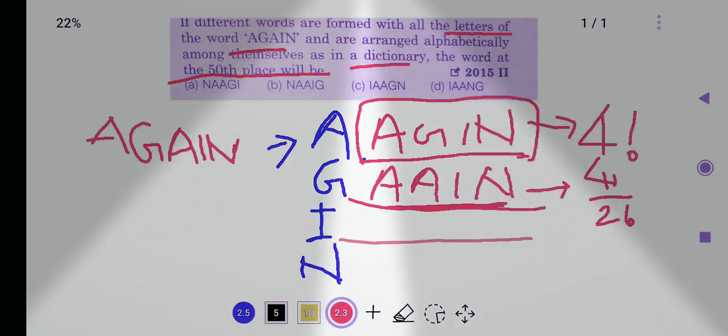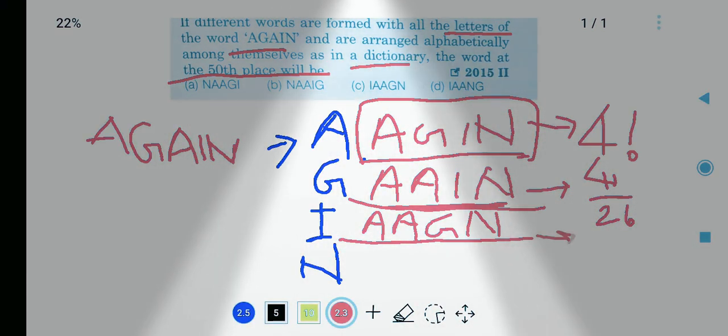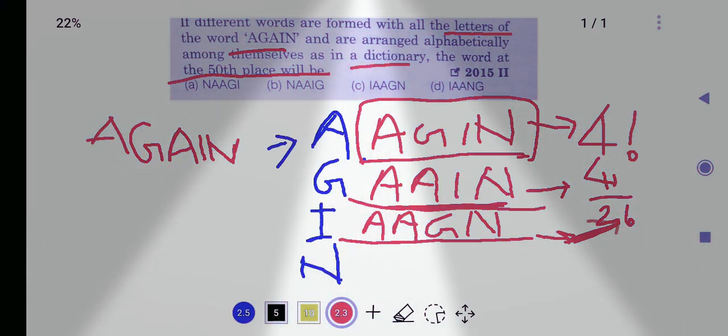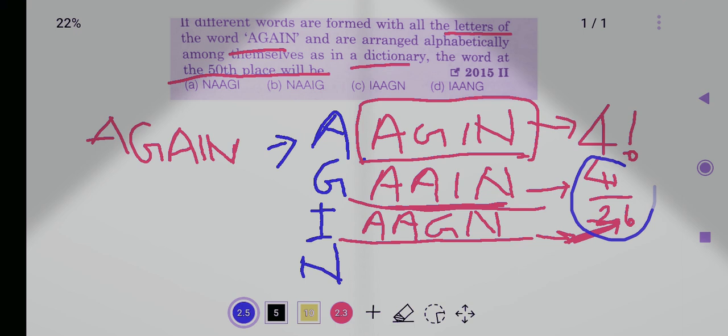And if I comes first, then A, A, G and N are the letters that come after I, and it can be represented in the same way as 4 factorial upon 2 factorial.